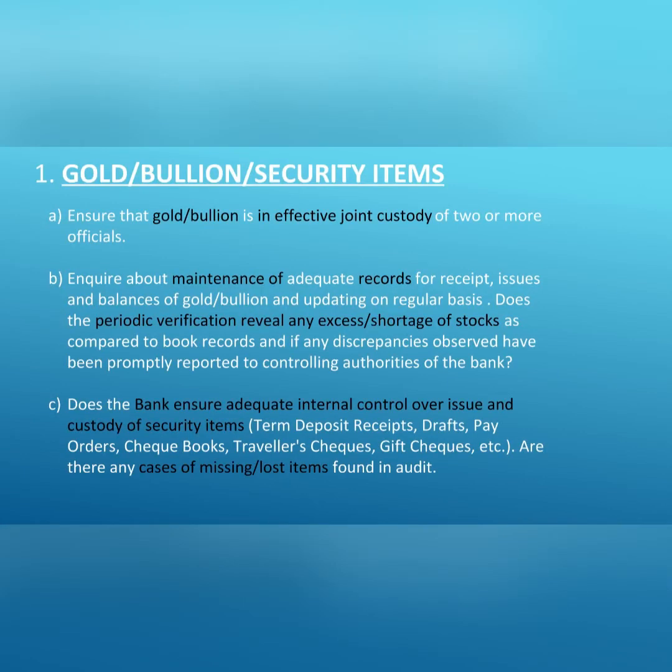This is the last part of LFAR, which covers another 7 sections. First under it is gold, bullion and security items. For these items, we need to verify and comment upon the following things. First, they should be under effective joint custody of 2 or more officials. Second, the branch should maintain adequate records for receipt, issue and balance, and shall also do periodic verification of the same. Third, there should be adequate internal control over issue and custody of these items. If any discrepancy is noticed under any of the above points, then it shall be reported under this part.